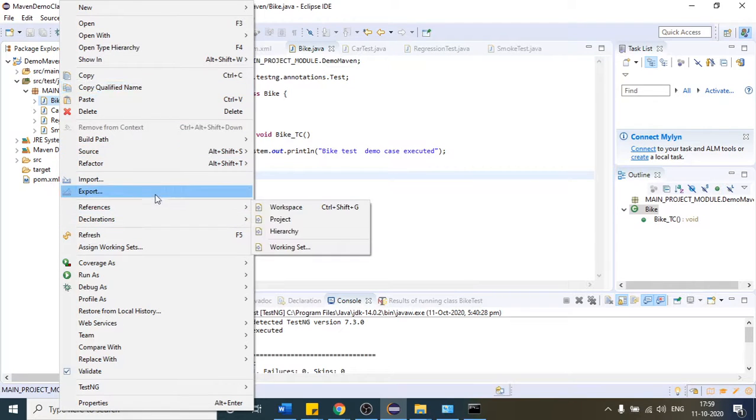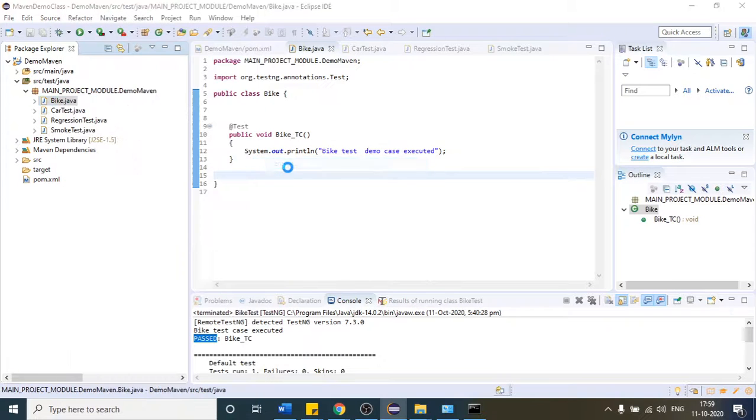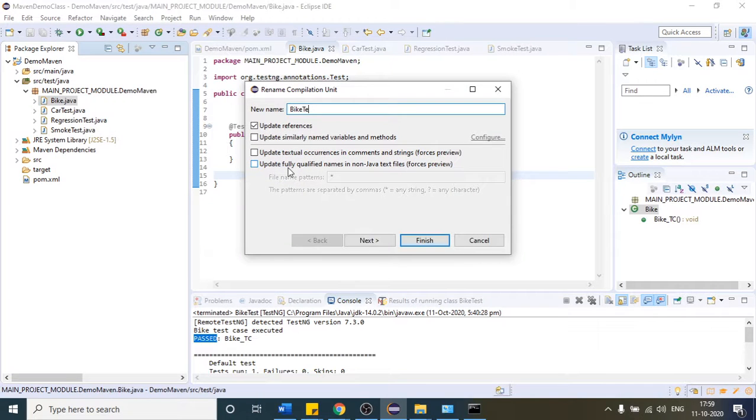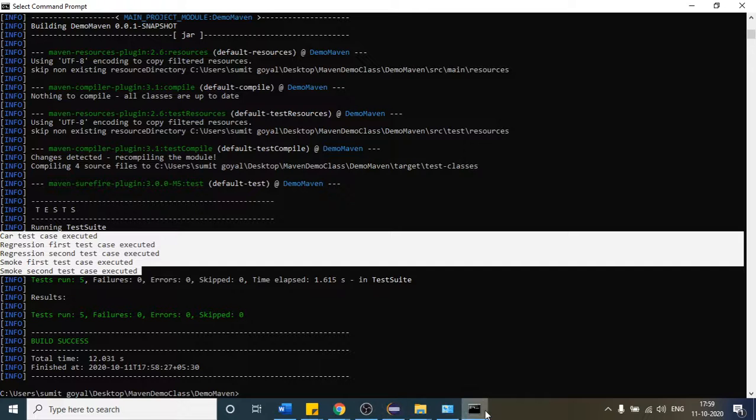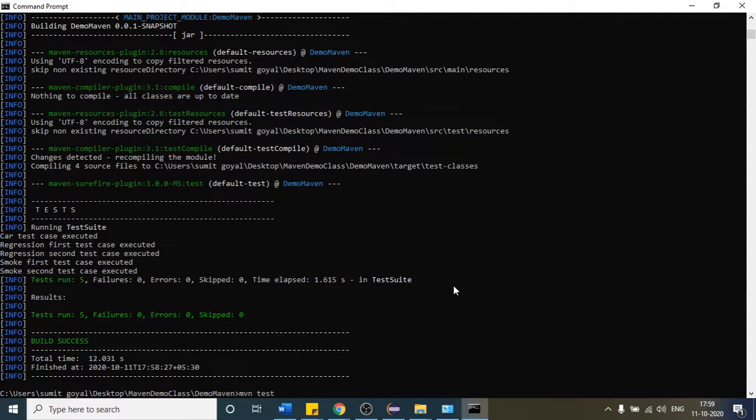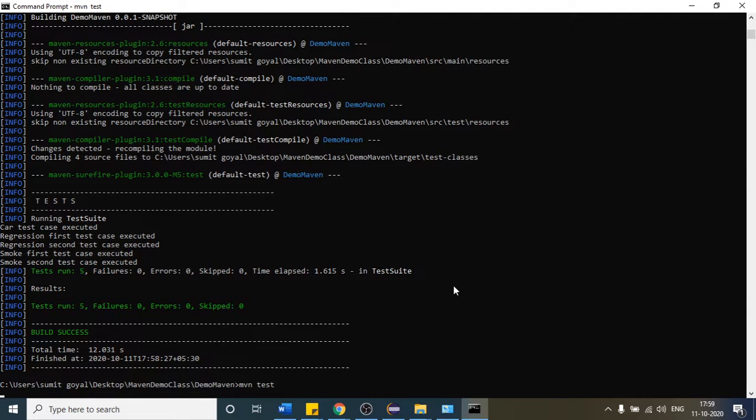If I provide Test this time, then it will run. Click on finish, save it again, and this time if I say mvn test, that will run all my test cases. So is it clear to everyone?